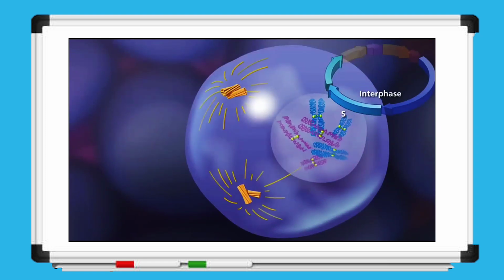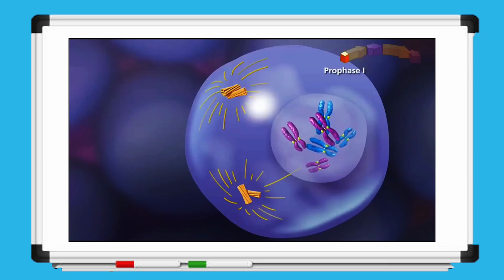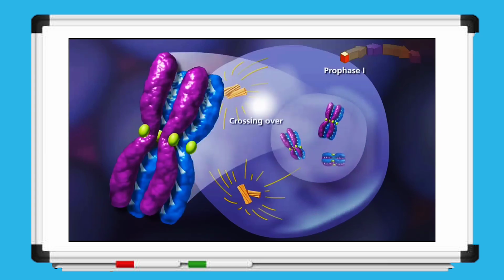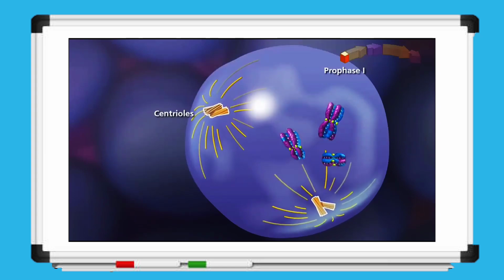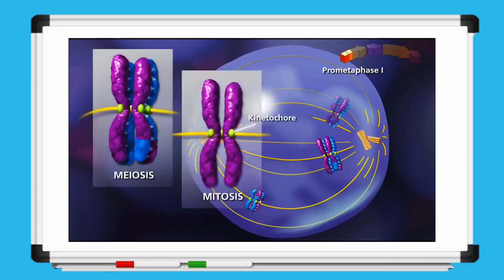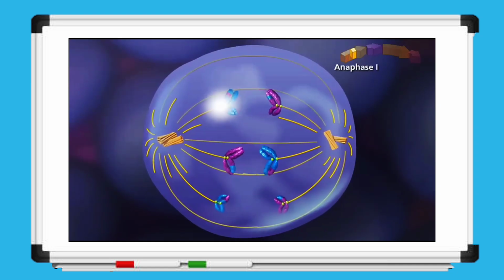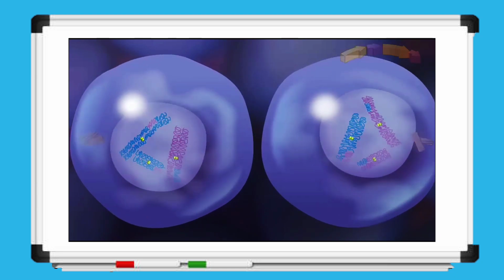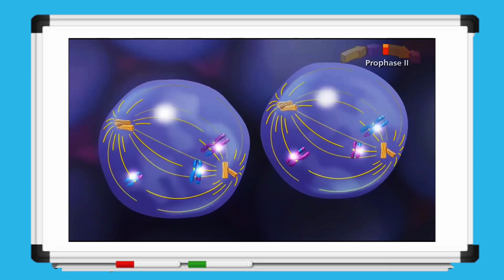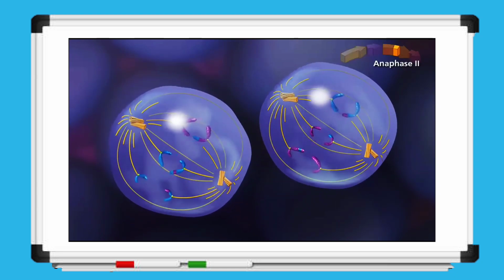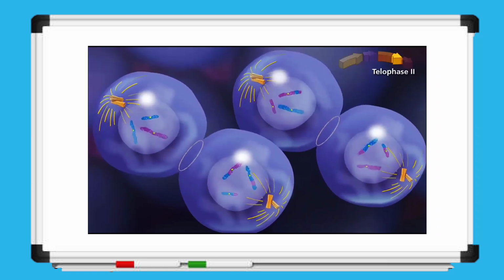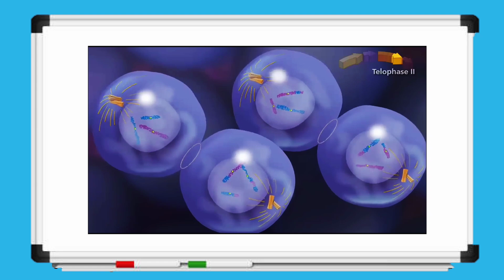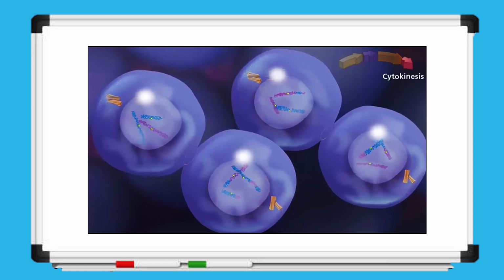It starts with the cell copying all its DNA so each chromosome has 2 identical strands. In the first division, similar chromosomes pair up, and segments of DNA are exchanged between them, creating genetic variation. The spindle fibers then pull these paired chromosomes apart, and the cell splits into 2, each with half the original chromosome number. In the second division, the chromosomes line up again, and this time the identical strands of each chromosome are separated. After the final division, we end up with 4 unique haploid cells, each containing half as many chromosomes as the original cell. This process differs from regular cell division because of the chromosome pairing and DNA recombination that happens in the first round.